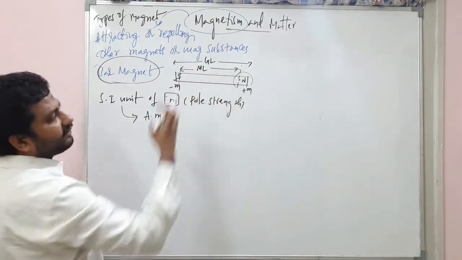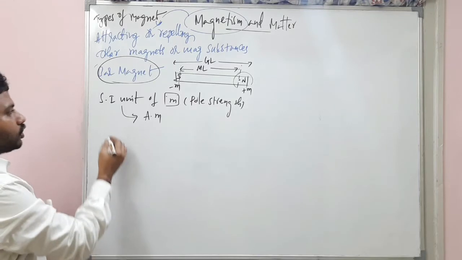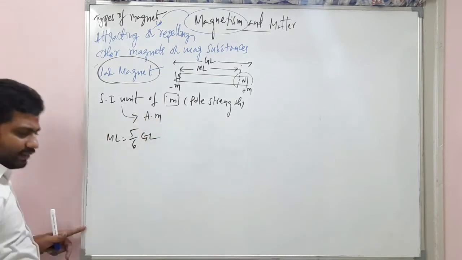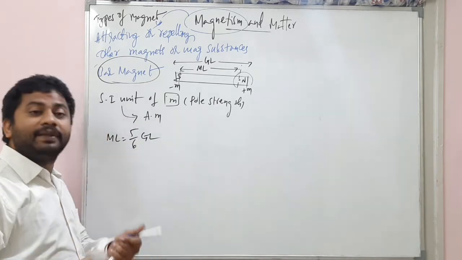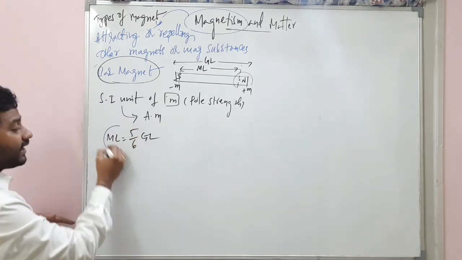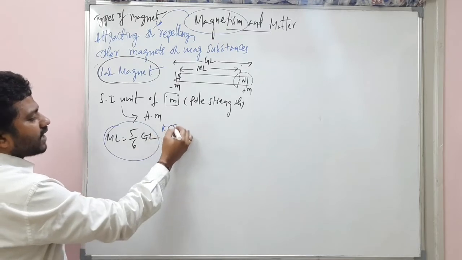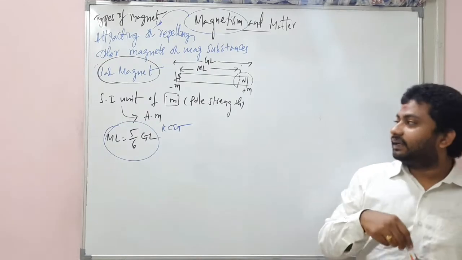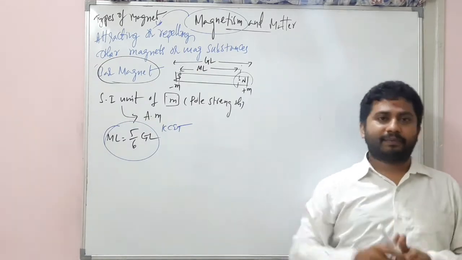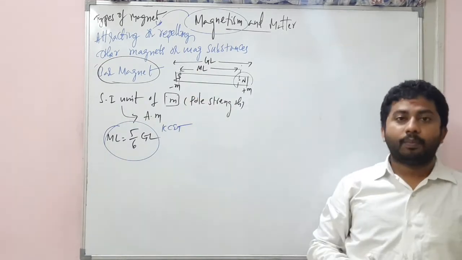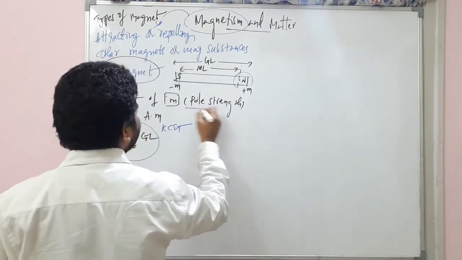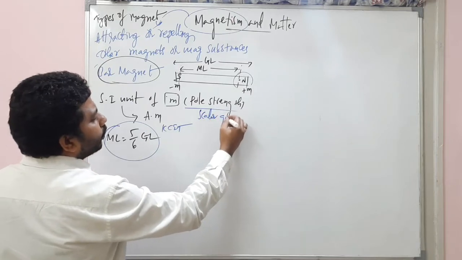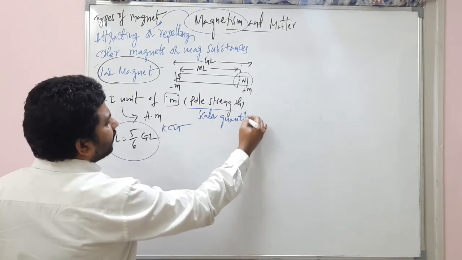You know, there is a relation between magnetic length and geometric length. The magnetic length is equal to 5 by 6 times the geometric length. Sometimes in the NEET exam and sometimes in the KCET exam, this question was asked: the relation between magnetic length and geometric length of a bar magnet. And about pole strength, it is a scalar quantity, like a charge. And one more important thing I'll tell you.